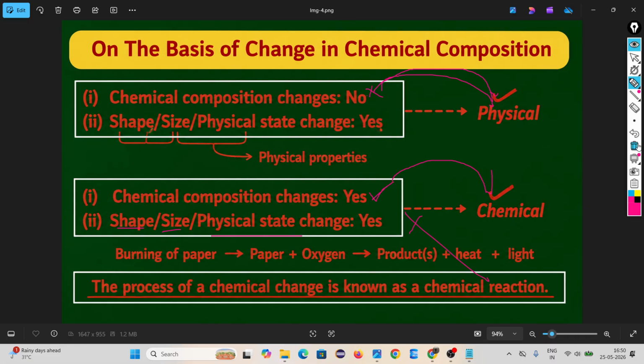You understand or not? Then look, an example of a physical change: suppose there is a paper. I break this paper into small pieces. First thing, tell me, the paper is made up of some elements, right? Are these elements changing? No. Only the shape is changing. If shape, size, physical state is changing, that means it comes under physical change. Suppose burning a paper.